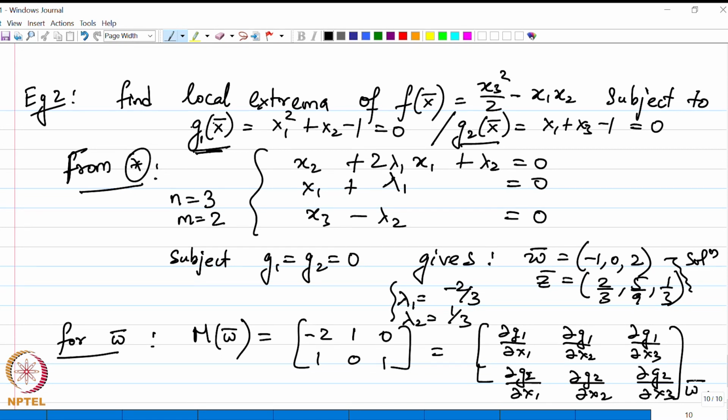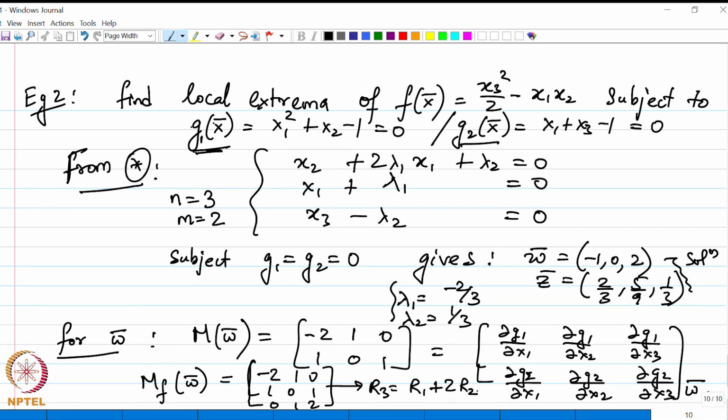Now, similarly, the augmented matrix comes out to be minus 2, 1, 0, the first two rows are the same and the last row is 0, 1, 2. Notice that in this case row 3 is nothing but row 1 plus 2 times row 2. So, the last row is linearly dependent as expected, or the rank of the augmented matrix is, in this case, exactly equal to the rank of the Jacobian matrix.